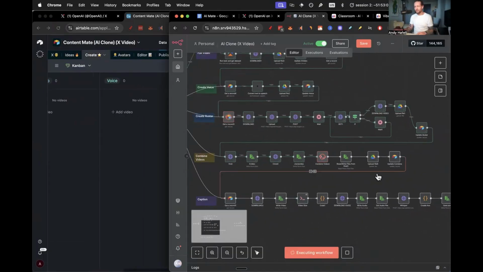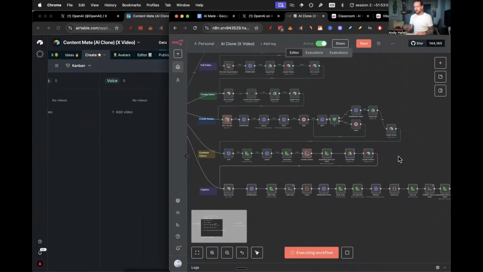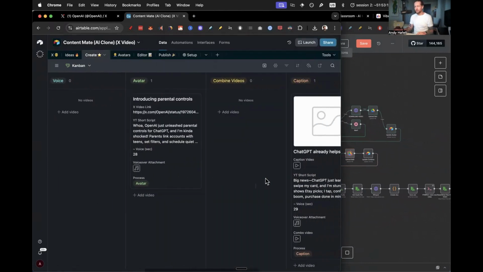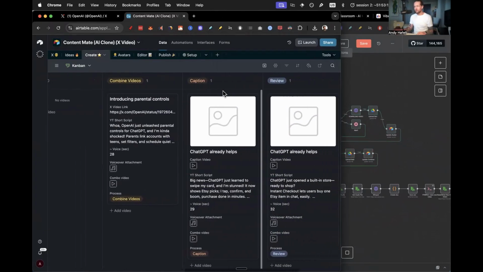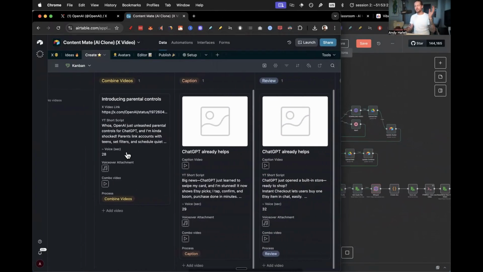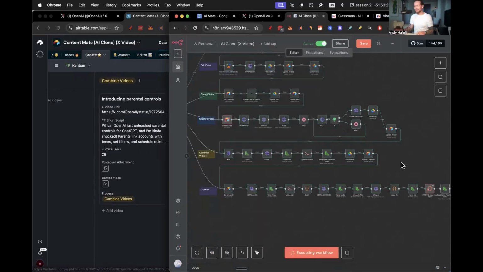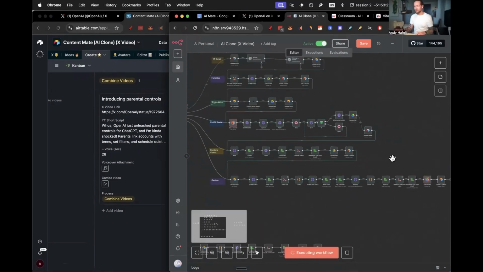And then we have the combined videos. And that is running right now. And you'll see here that it should be updated into the combined videos, bang. We just got that, and I love this. It's so satisfying. It looks like a video game when you get it to go from left to right, and it continuously updates. And now we just have the captions on top.